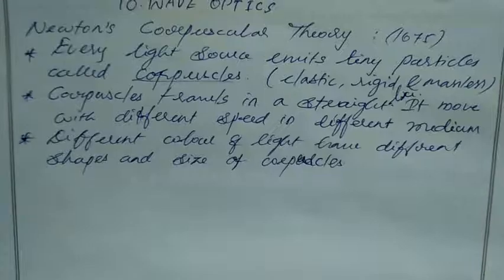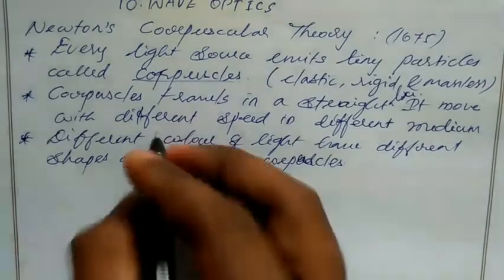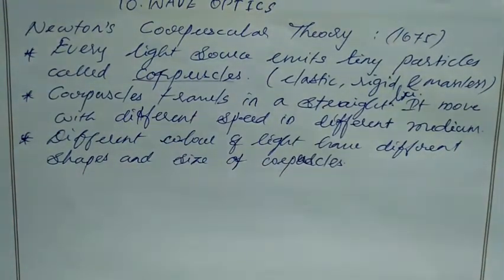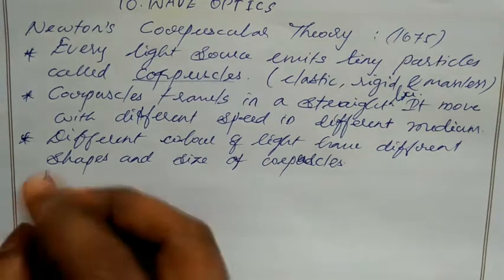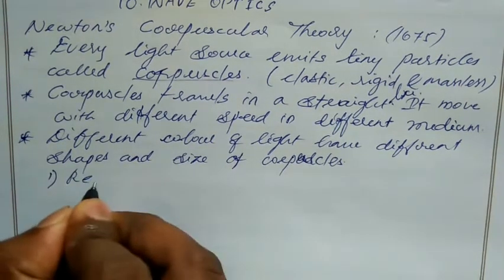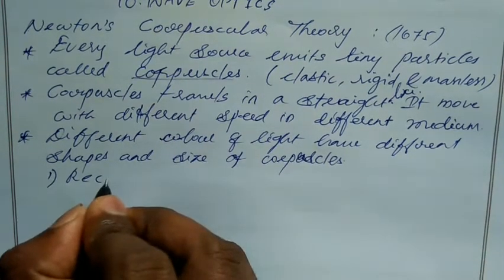Then the third point: different colors of light have different shapes and sizes of corpuscles. We know there are 7 colors, VIBGYOR. Violet color has some shape of corpuscles in some size, red color has a different shape and a different size. Like that, different colors of light have different types of corpuscles in size and shape. So in this theory we explained rectilinear motion with the ray property.